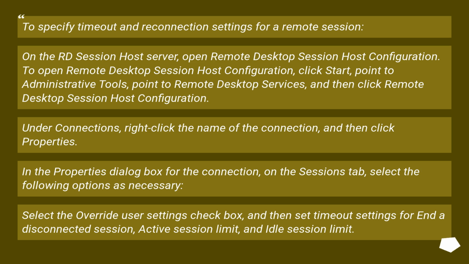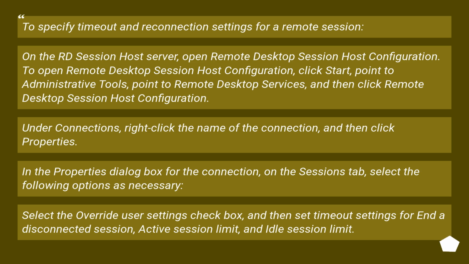Quoting from TechNet. To specify timeout and reconnection settings for a remote session. On the Remote Desktop Session Host server, open Remote Desktop Session Host Configuration. To open Remote Desktop Session Host Configuration, click Start, point to Administrative Tools, point to Remote Desktop Services, and then click Remote Desktop Session Host Configuration. Under Connections, right-click the name of the connection, and then click Properties. In the Properties dialog box for the connection, on the Sessions tab, select the following options as necessary.